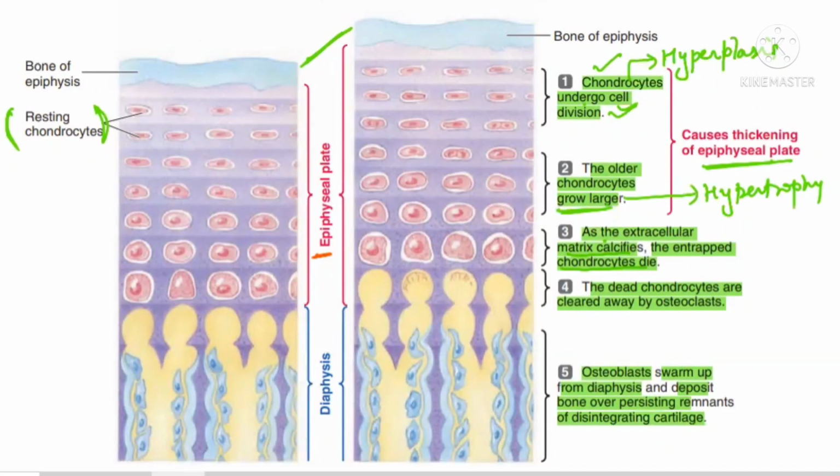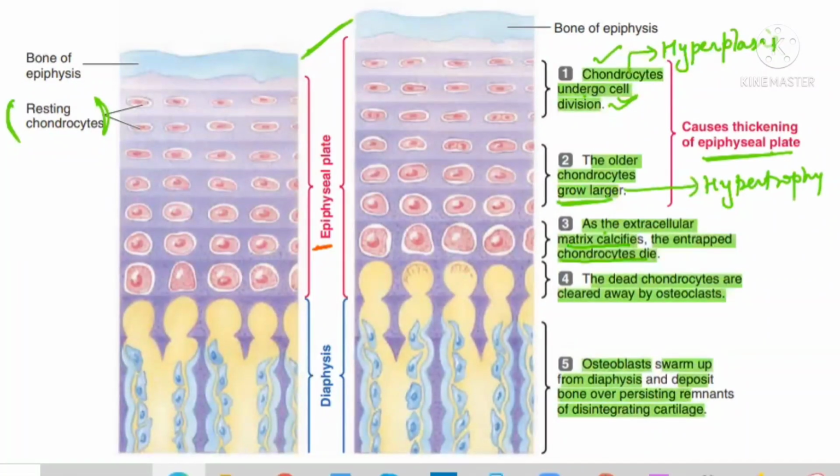Is it clear, beta? So this is the way the bone grows in length under the influence of the growth hormone, or through IGF, which is used as a mediator secreted from the liver or other tissues, and the bone grows in length. If the person is consuming some steroids, then these centers which are responsible for the growth, the epiphyseal plate, will close and it will lead to stunted growth, meaning the person's height will not increase.